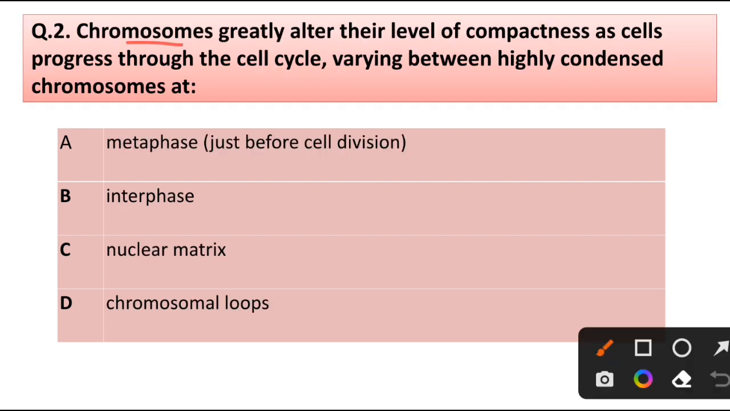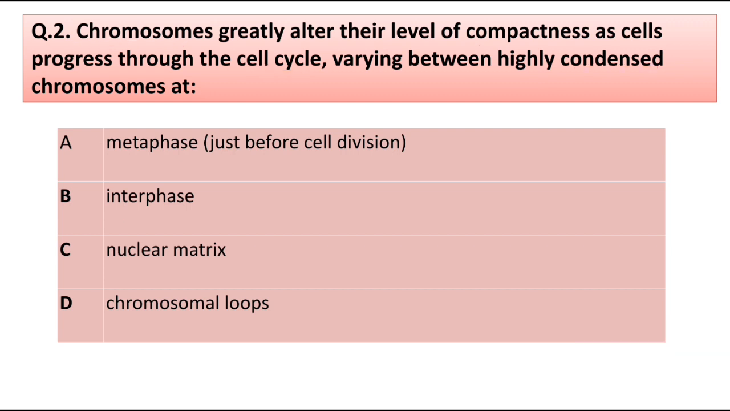Question number 2. Chromosomes greatly alter their level of compactness as cells progress through the cell cycle, varying between highly condensed chromosome in ___ just before cell division: metaphase, interphase, nuclear matrix, chromosome loops. Answer is option A, metaphase.